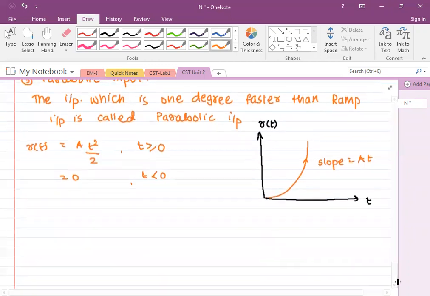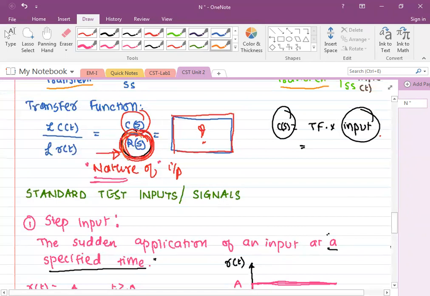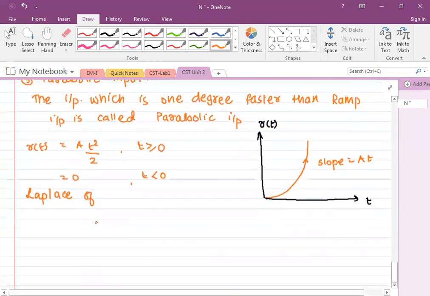And in the same way, why we need Laplace: because ultimately when we approach the transfer function, it is represented in the Laplace domain, and that is why for each input we must know the Laplace. So the Laplace of parabolic input is R of s.